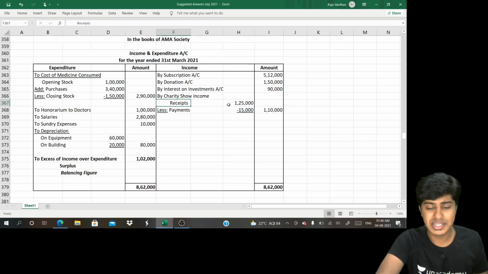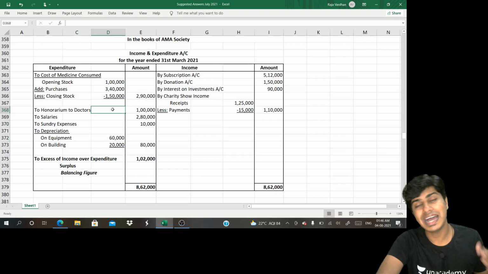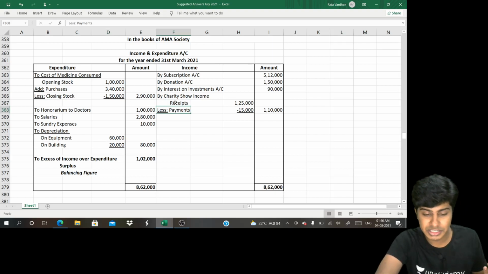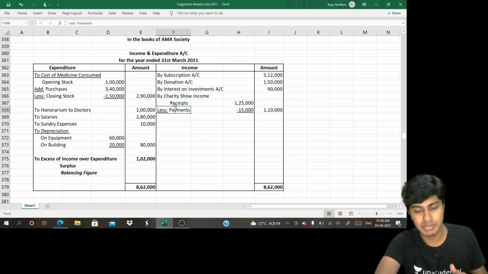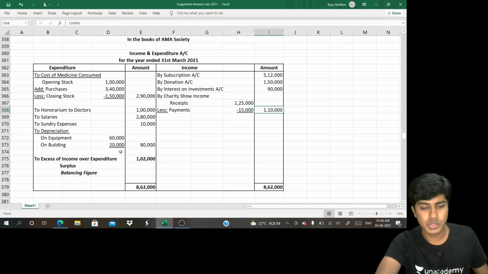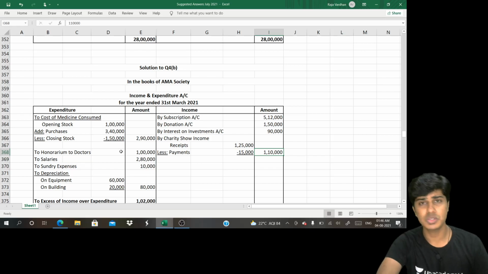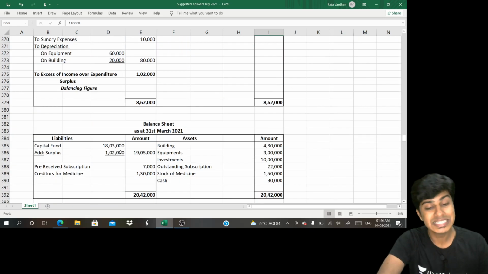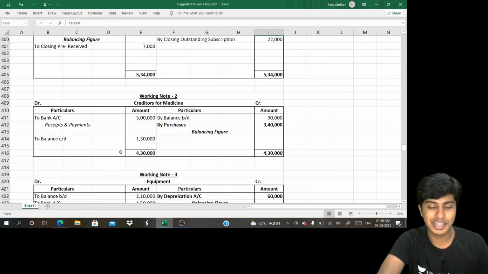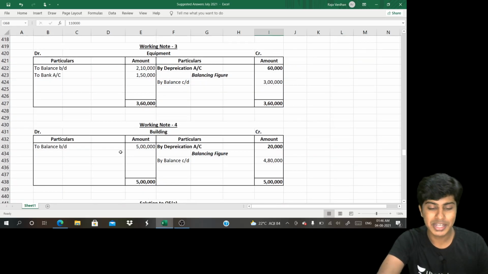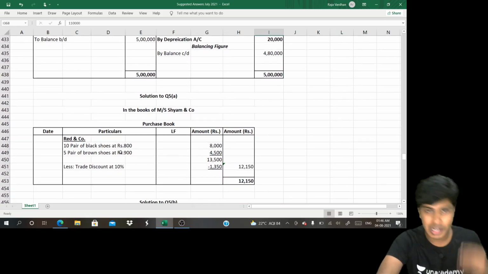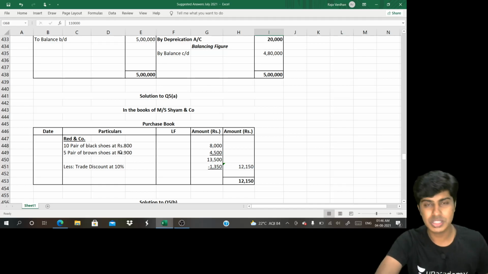And charity receipts 1,25,000 on the receipt side, income side, and payments can be written on the expenditure side. However, ICAI usually presents it as a deduction on the receipt side only, as net income has to be reported. So even I have presented it the same way. Other than that, this NPO society question was quite easy. Yes, time taking, but you can't expect everything to be a cakewalk. The RTP question and the valuation of inventory question were easy ones, but this was a little time taking.